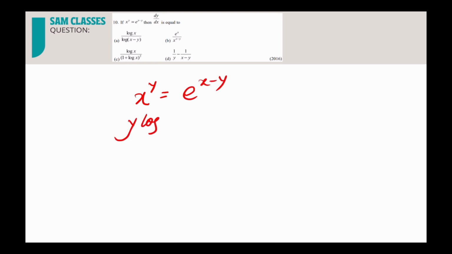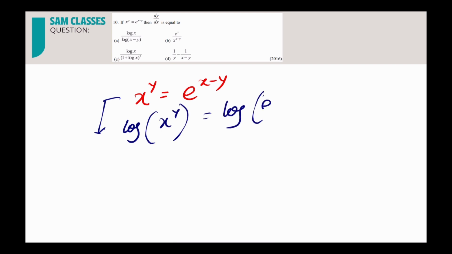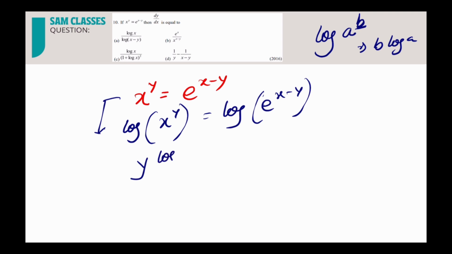Now, since I haven't done log with you all yet, I'll go step by step. Otherwise I would have skipped the steps, since you're solving it for the KCT and you don't need this many steps. But let's see how we take log. We take log on both sides: log of x power y is equal to log of e power x minus y. Now what do you do? Whenever we have log a power b, the power comes in front and it will be b log a. So y will come in front and it will be y log x, and here it will be x minus y log e.